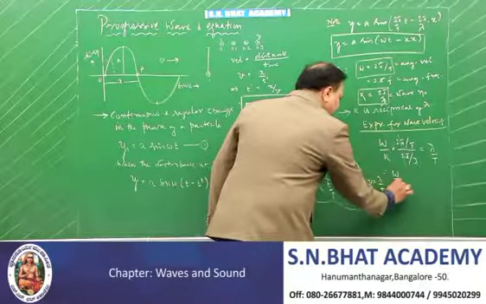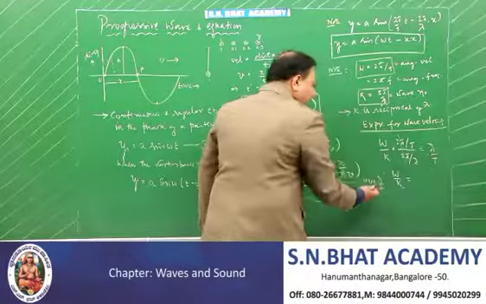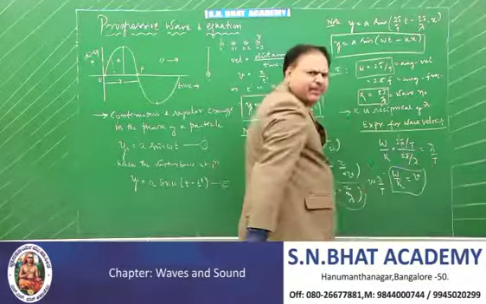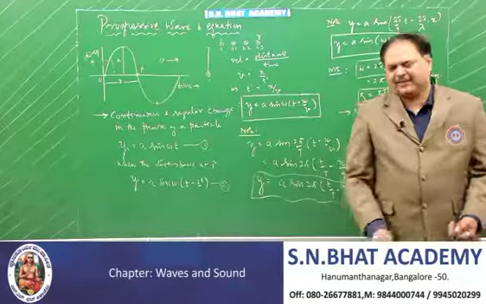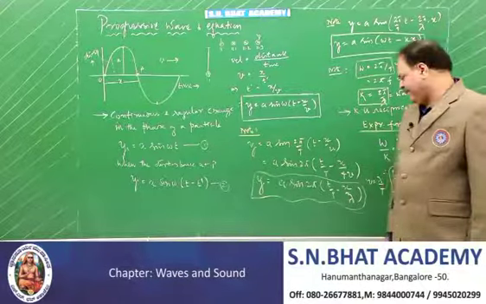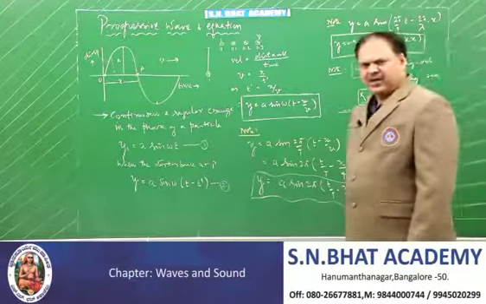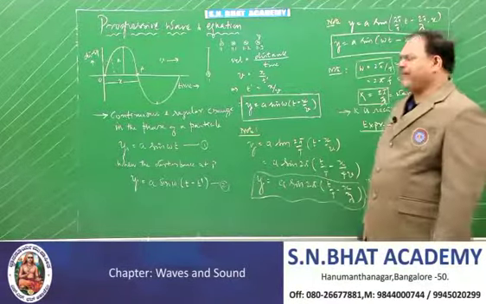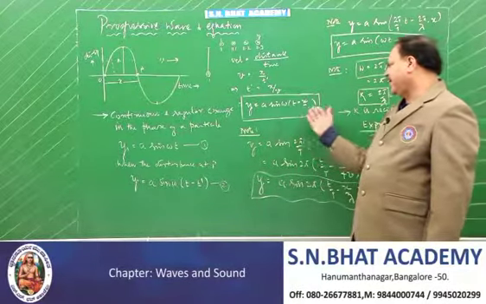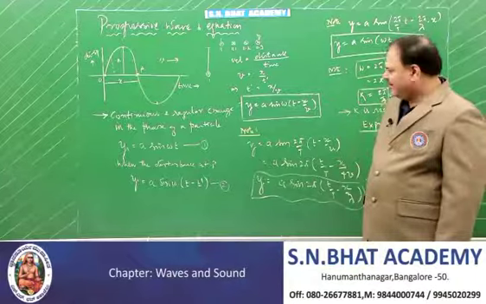Therefore, your omega by k is equal to, you know that lambda by T is equal to v. It's a very, very important expression. You must remember this: omega by k is equal to v. That's all. In your syllabus, there will be a 5 marks question to derive an expression for the displacement of a progressive wave.